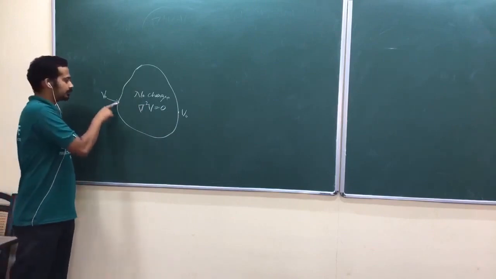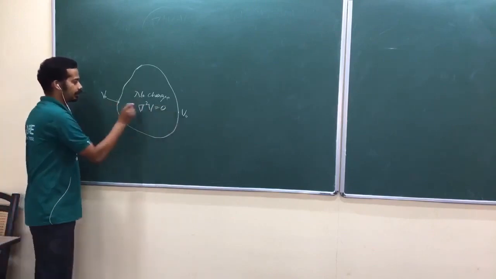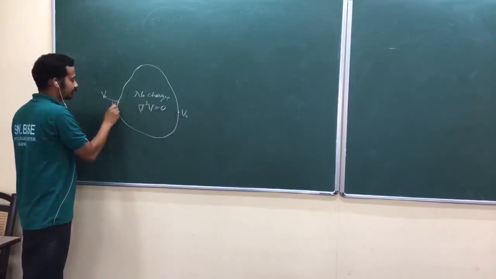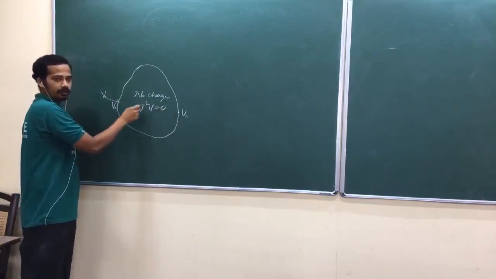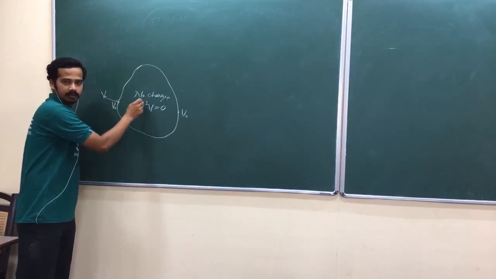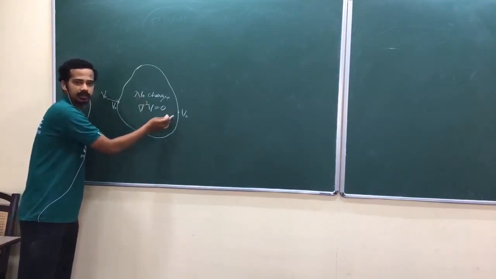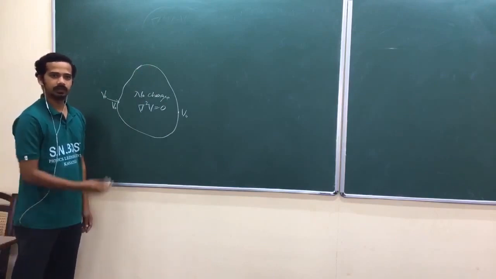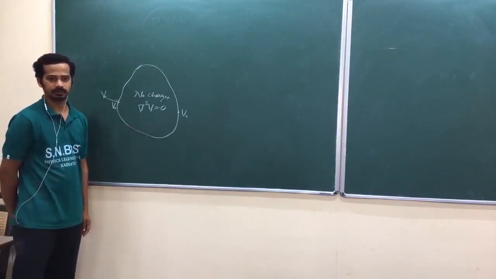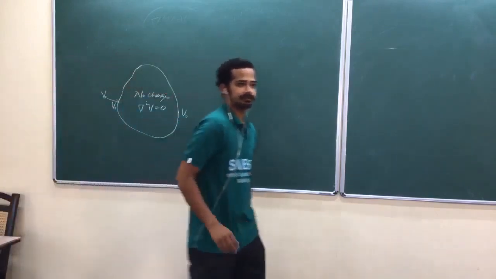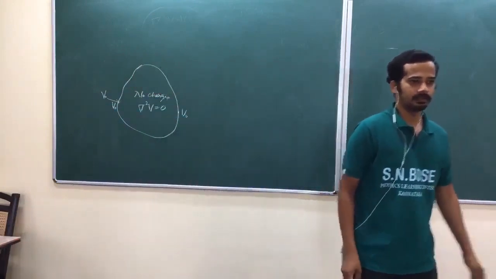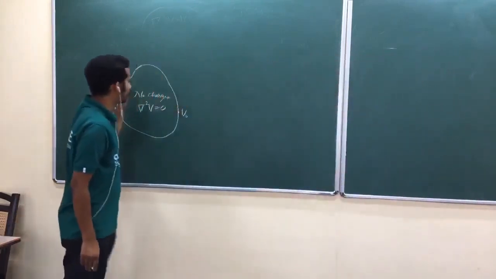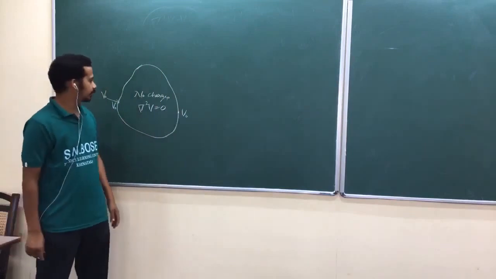Suppose when you start your journey, potential decreased from V naught when you go inside, and then it should increase because at the other end it should again attain V naught, isn't it? Then there will be a minimum inside the region. That kind of thing cannot happen. So that's why potential should be constant throughout the inside region, as long as there is no charge.